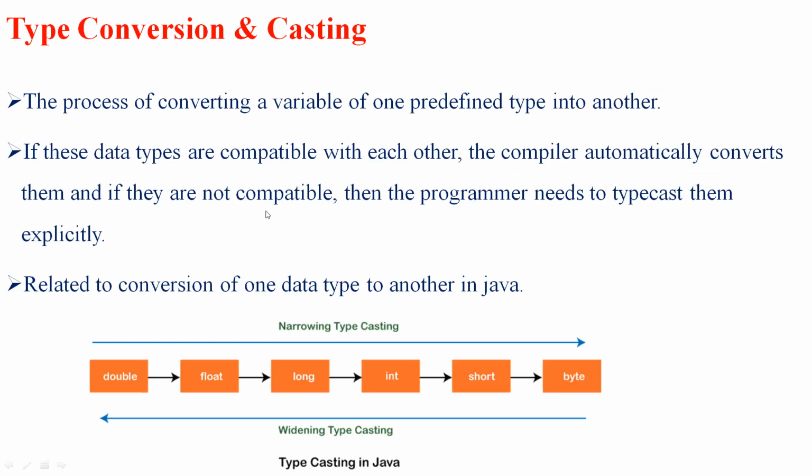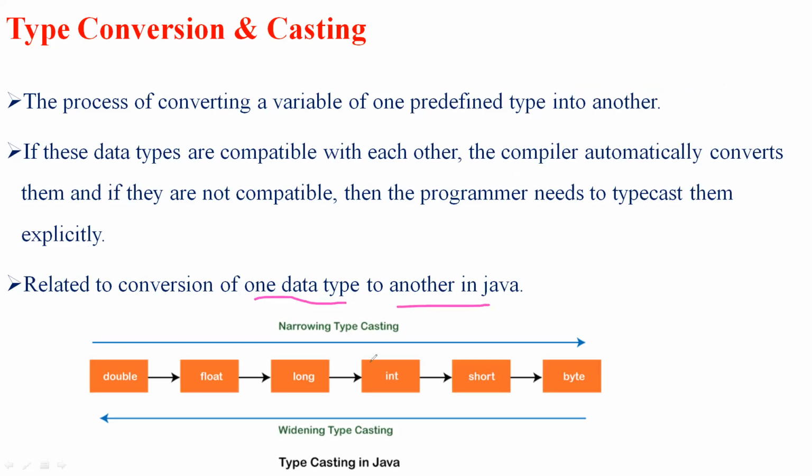The next point is, if it is not converted automatically, then the programmer needs to typecast it explicitly. This type conversion, as I said, is related to the conversion of one data type into another.